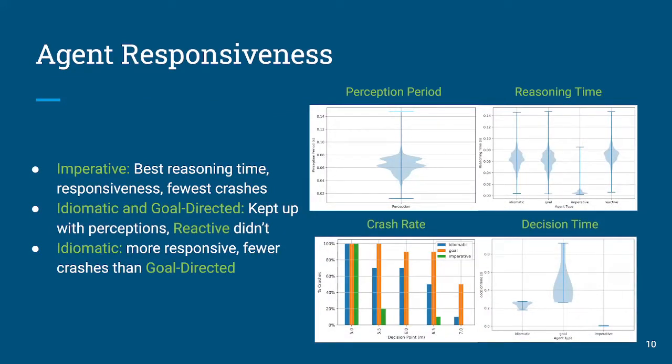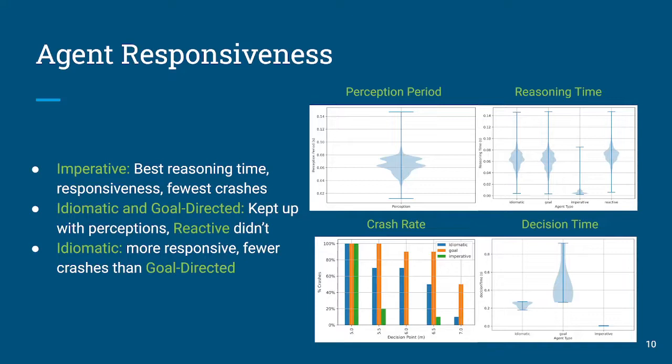Now, those are the software metrics, but as I said, we want to trade this off against the performance of the agent. And so we looked at this in terms of the agent's responsiveness. There are a couple of different perspectives that we looked at. First is in these charts on the right. In the graph on the left, we have the perception period, and on the right, we have the reasoning time. At least for the BDI agents, the reasoning time for the imperative version is just the time it took to process that if-then-else block.